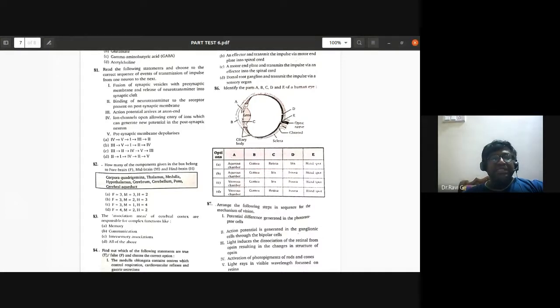Okay, 82nd, or let us cross check again. So third one, action potential arrives at axon end.